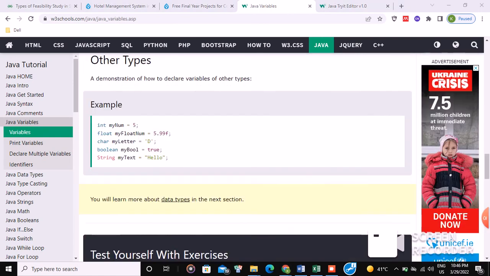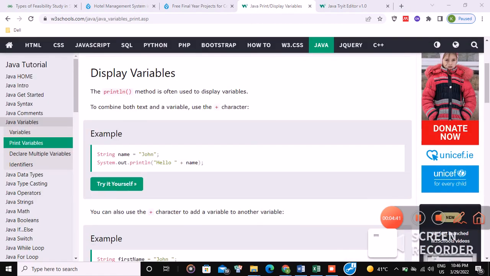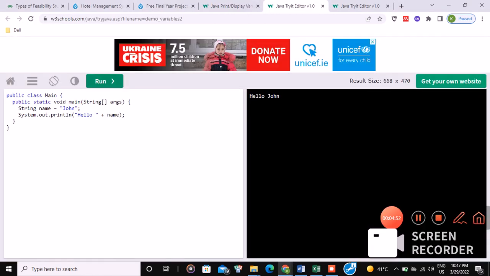Here values are assigned to int, float, character, boolean and string. We have assigned our values by naming the variables and by using the equal sign. Next one is print variables. To print the variable we use println in our System.out, which means that we want to display this line. The words given, the characters given in double quotation are printed as they are, like John and hello.